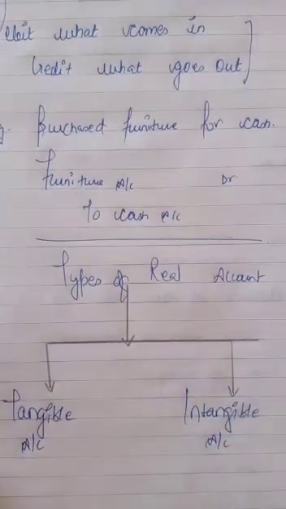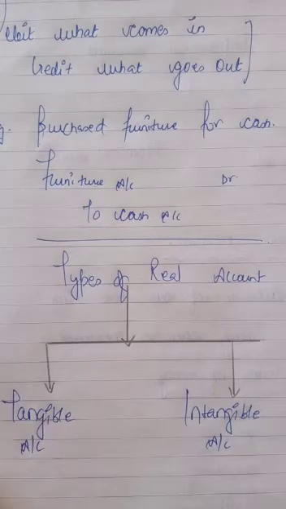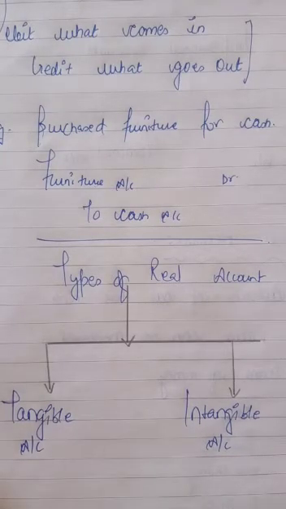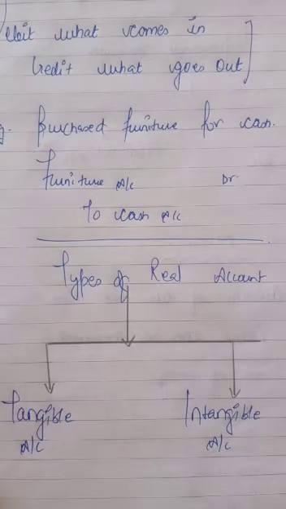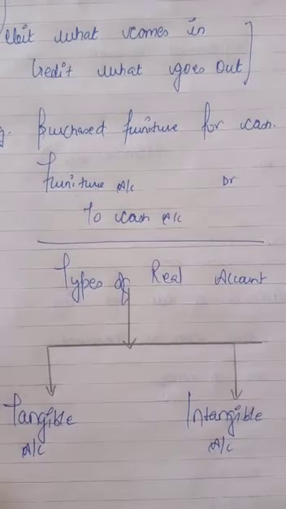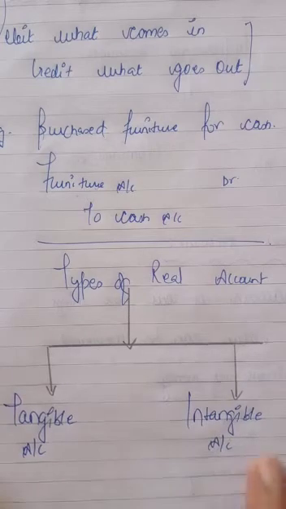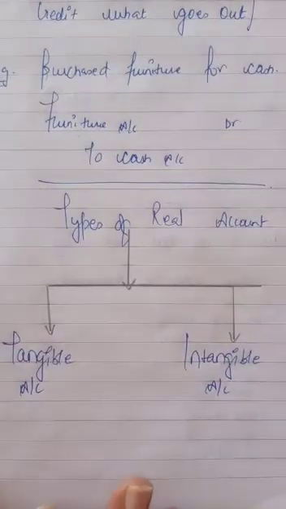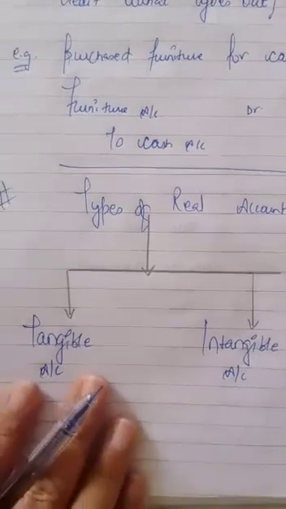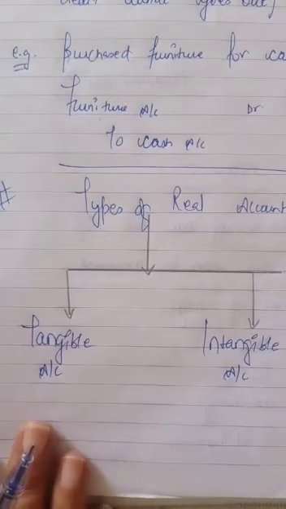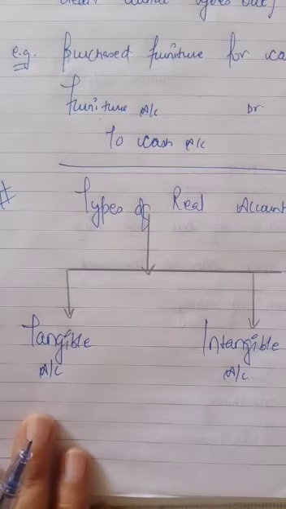Then types of real account. The third topic is types of real account. Now there are two types of real accounts, tangible and intangible. Tangible real accounts are those accounts in which those things which can be touched and felt, measured, purchased, sold, etc. come. All those assets which can be seen and touched with open eyes are called tangible accounts,